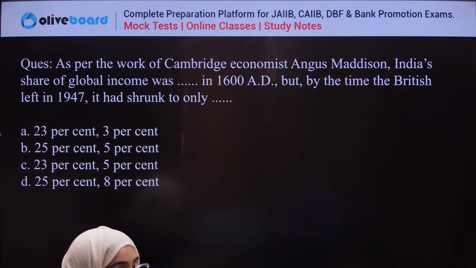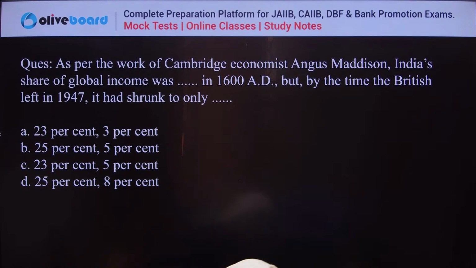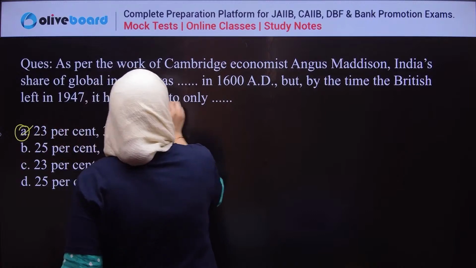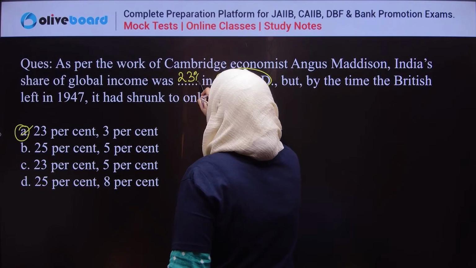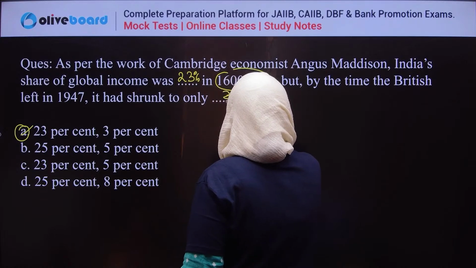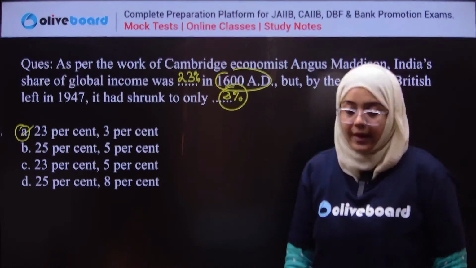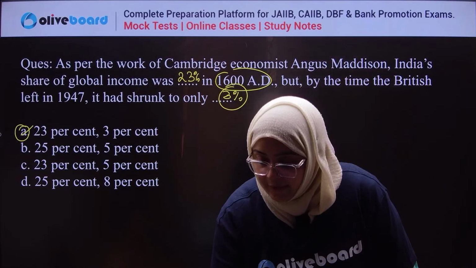So the correct answer is very easy. The correct answer is yes, A. When we talk about India's share in the global income in 1680, it was 23%, but it had shrunk to only 3% by the time the British left India. Okay, done? Good, everyone?